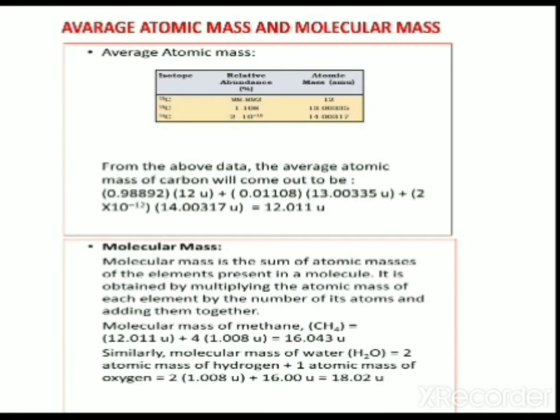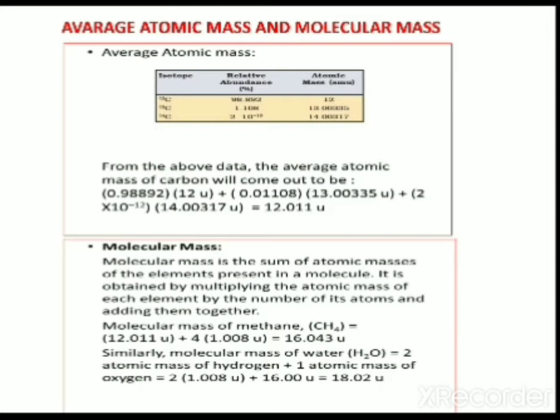Then about average atomic mass and molecular mass. Average atomic mass is calculated by taking the isotopes. For example, the isotopes of carbon are carbon-12, carbon-13, and carbon-14. Carbon-14 is a radioactive isotope. Here the abundance of these isotopes in nature is given.